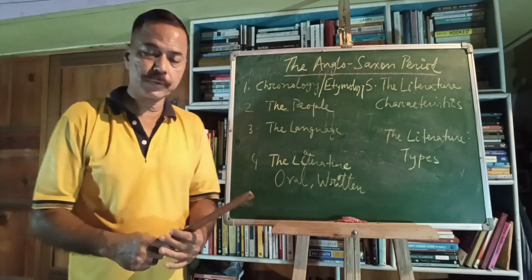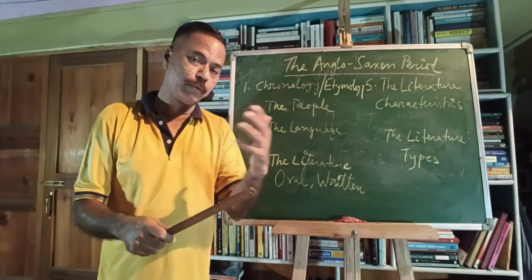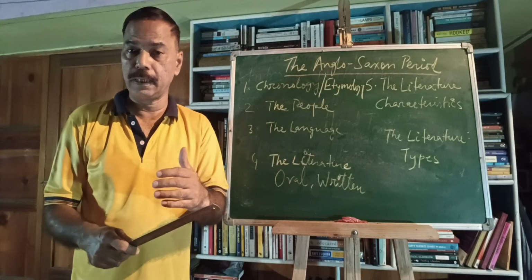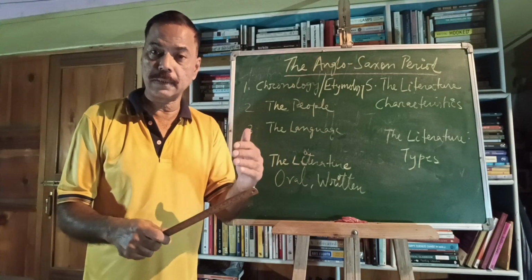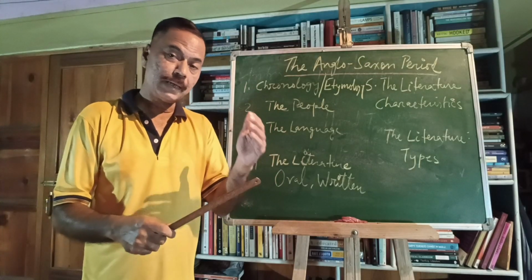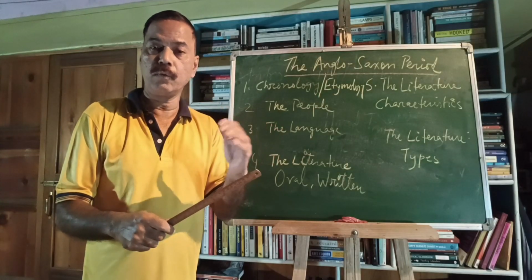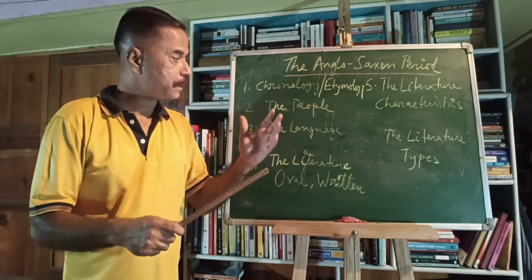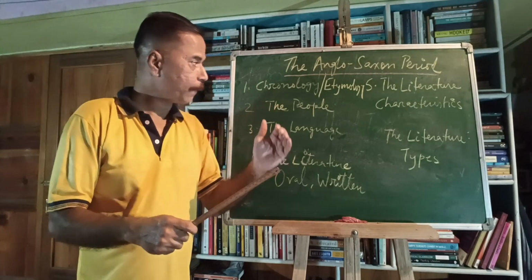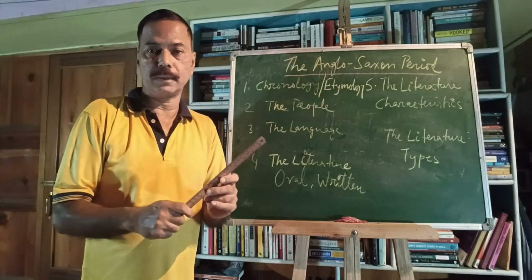Now why Anglo-Saxon? In the prehistoric times we have records of people who inhabited this island, which later came to be called England. They were the Celts. Celts are considered to be the earliest inhabitants. Those Celtic people were defeated and conquered by the Romans under Claudius in 43 AD, and from 43 AD to 410 AD the Romans were the rulers.